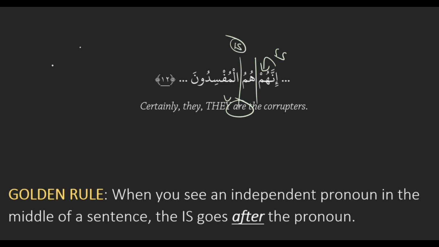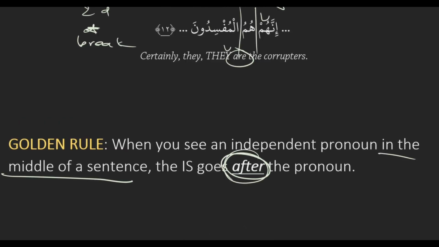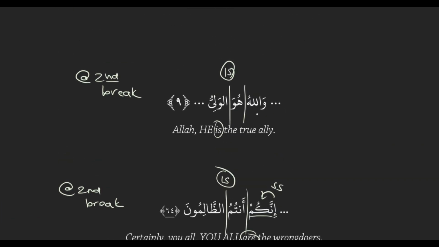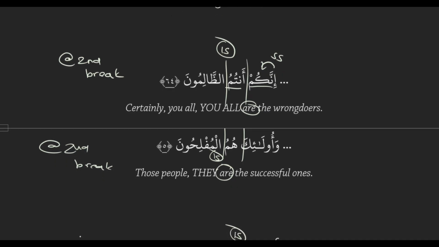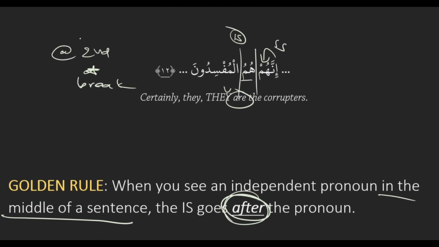Between hum and al-mufsidun, right? So here's our rule. When you see an independent pronoun in the middle of a sentence, the is goes after the pronoun. That's the pattern you saw in all these sentences: we have an independent pronoun in the middle, huwa, entum, and hum in the last two sentences, and our is always goes after the pronoun, right?